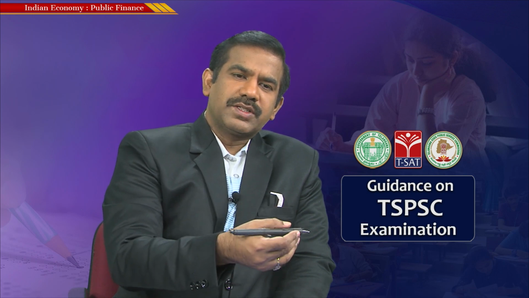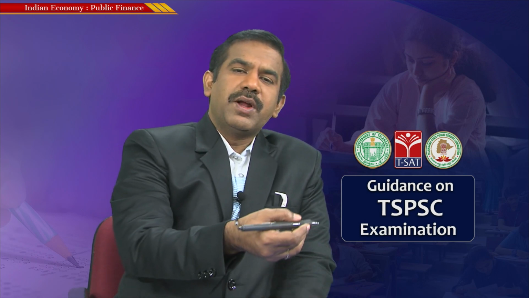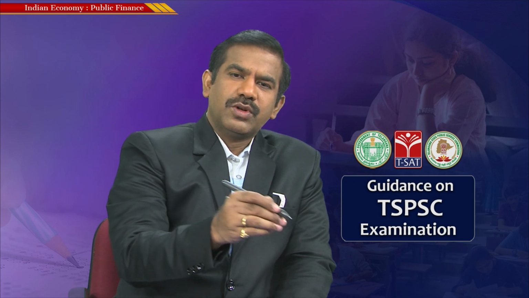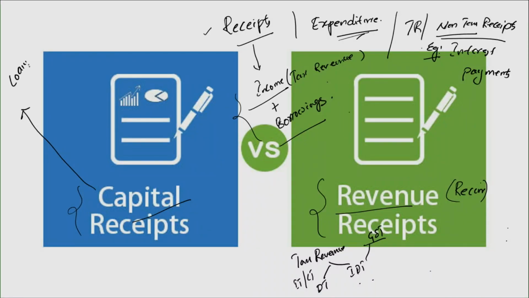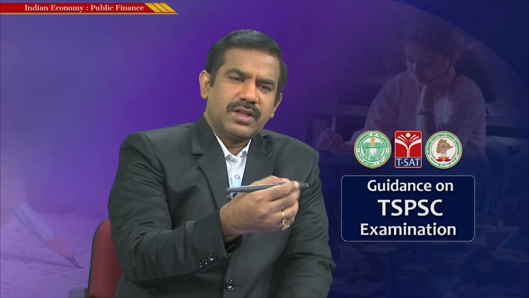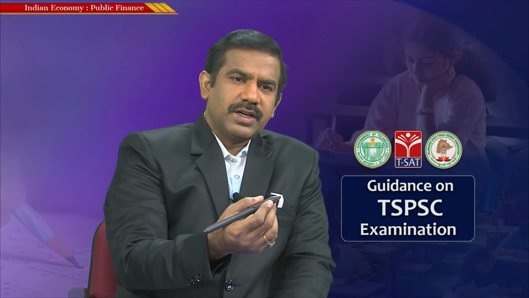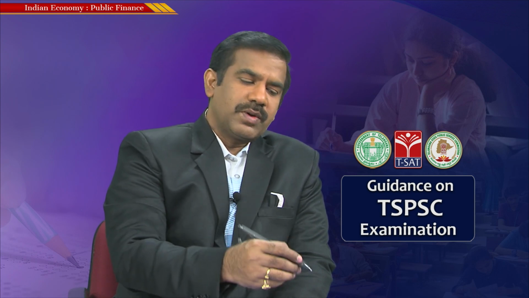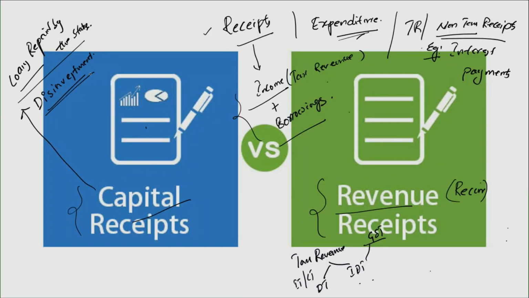But when it comes to capital receipts, let's say a state has repaid a loan, loans repaid by the states. Or similarly, the government has gone for selling some assets, let's say the proceeds from disinvestment. Government has sold a certain portion of its stake in some company like HPCL or Steel Authority of India, SAIL, whatever it could be, isn't it? So if the government sells certain parts of its assets to the markets and raises money, the proceeds from disinvestment are a perfect example of a capital receipt.